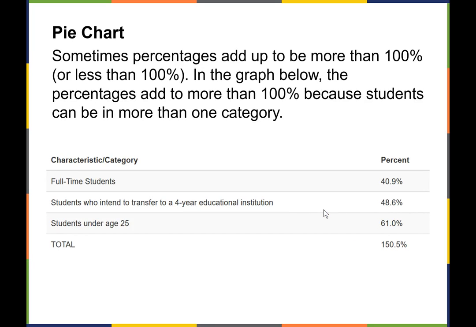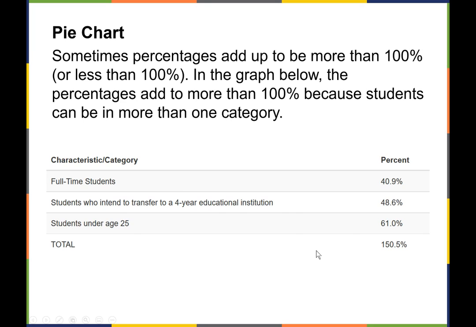Sometimes pie charts aren't so great to use if the data, in fact, can add up to more than 100%, and that happens when a student could be in more than one category. For example, a full-time student could be under the age of 25. So those are going to be repeated categories, and we have more than 100%.